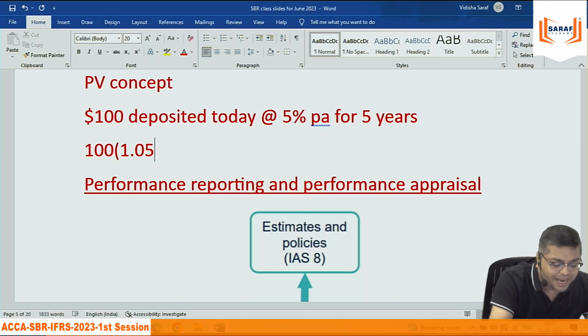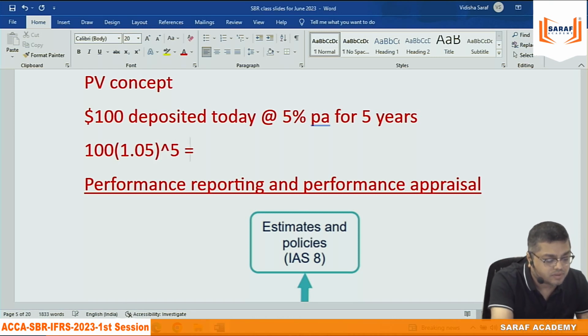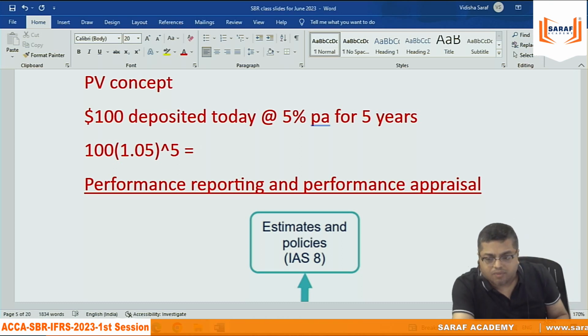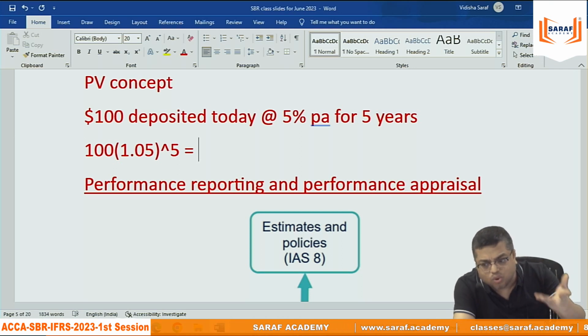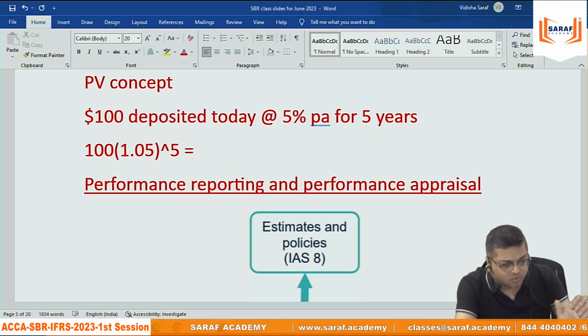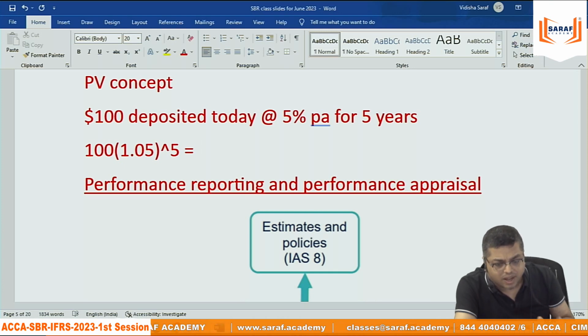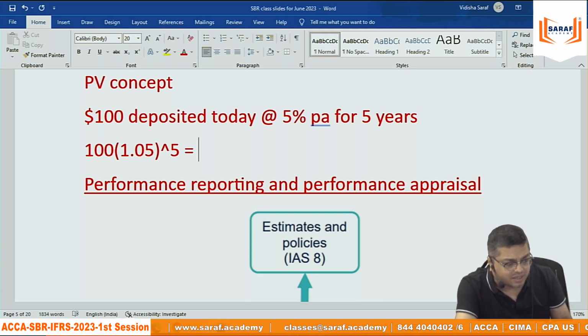So we say 100 into 1.05, which is 1 plus rate, to the power 5. 100 will become into 1.05 after 1 year, into 1.05 after 2 years, into 1.05 after 3 years. So 5 times for 5 years: 1 plus interest rate to the power n. How much will it come?